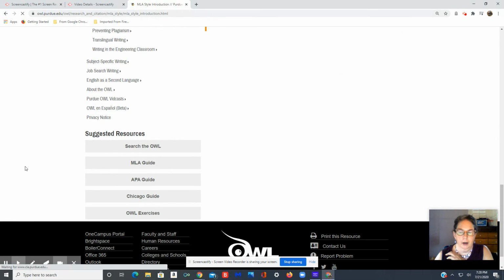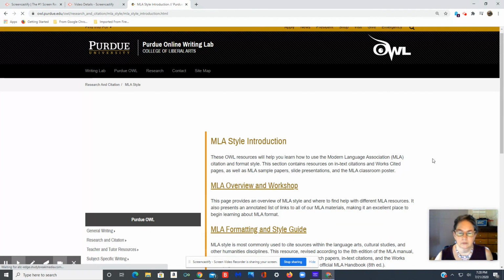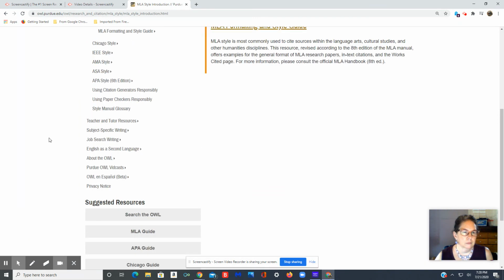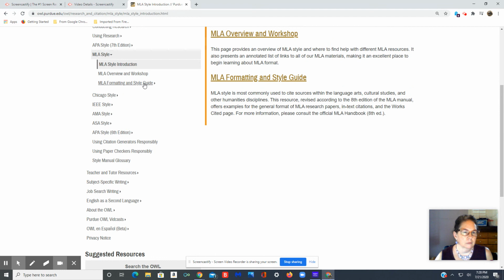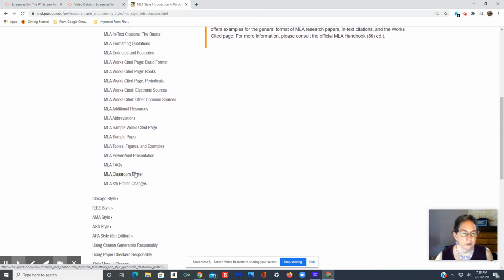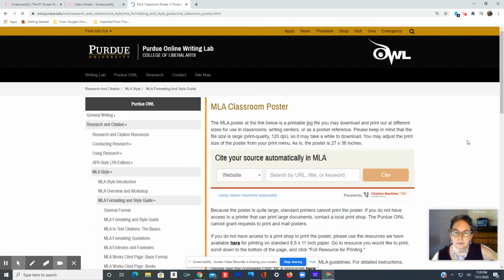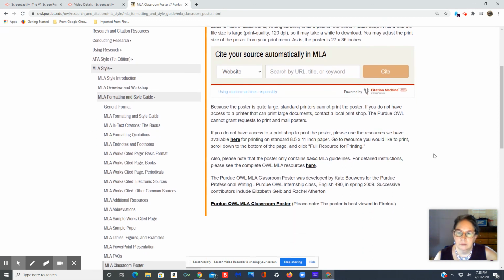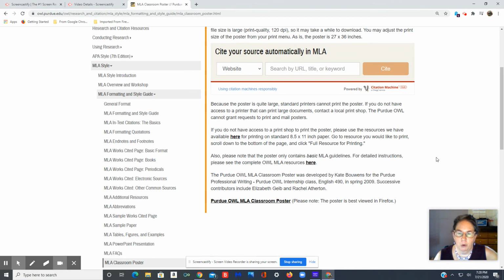I want to get back to the guide and find that poster. Come on. There it is. Okay, classroom poster. The poster's 27 by 36 inches, so you would have to get it from a print shop. It's not going to work from the printer. You can make a small one, but it would be hard to read.